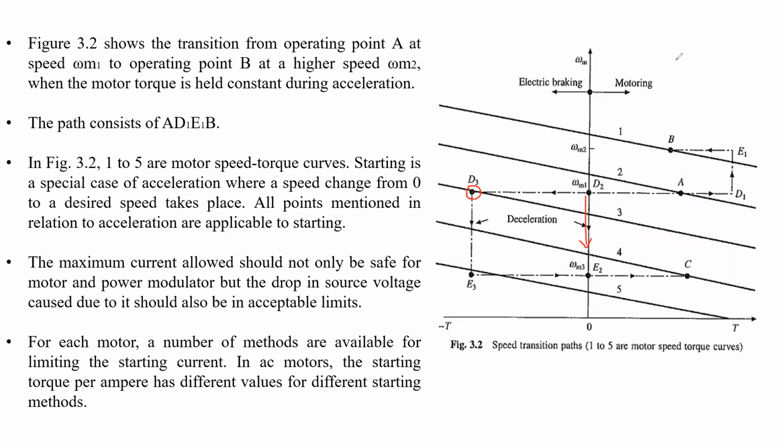Here omega m1 is greater than omega m3. Omega m3 means this is the rated speed, and the motor is operating at this point, less than the rated speed.